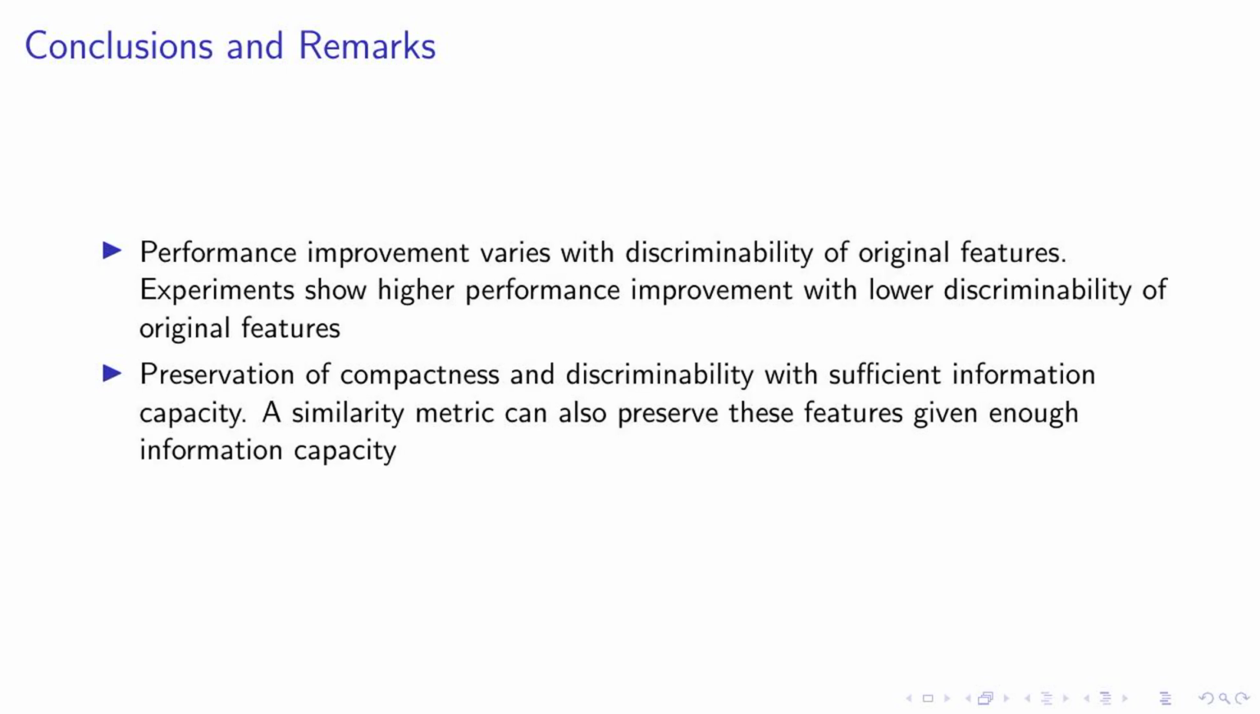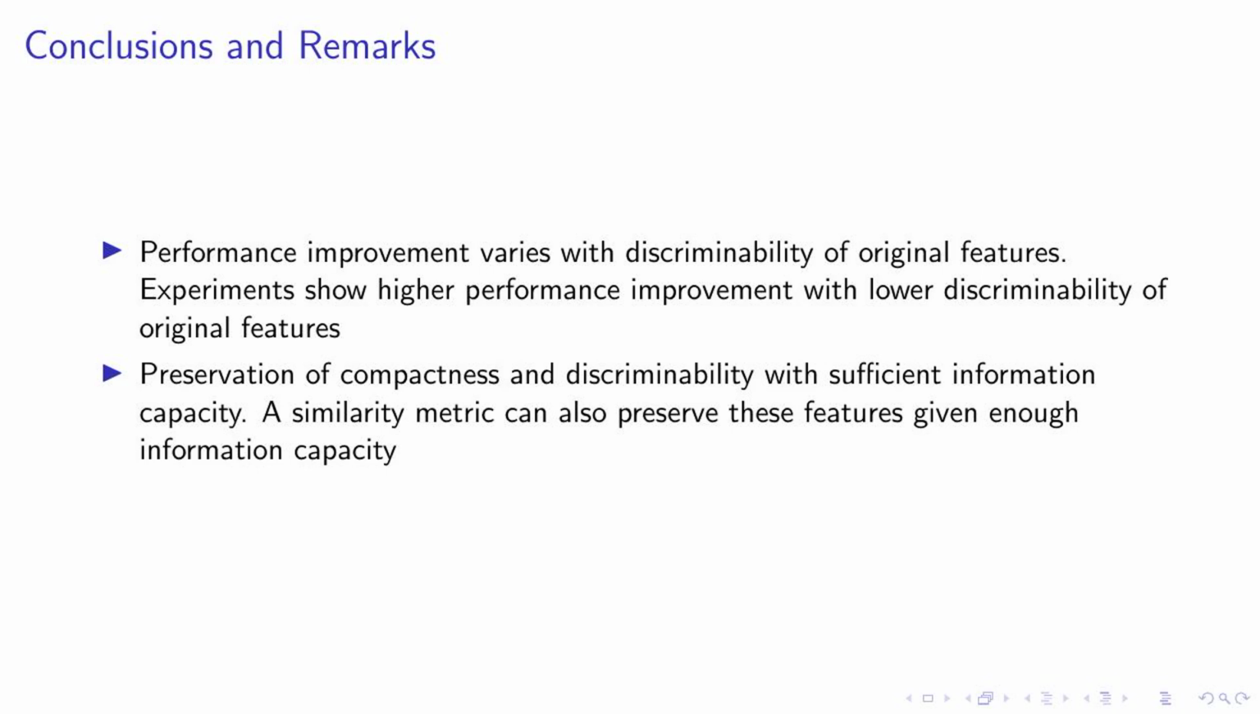Firstly, the performance improvement is directly linked to the discriminability of the original features. Our experiments have shown that when the discriminability of the original features is lower, we see a higher performance improvement. This highlights the importance of feature discriminability in machine vision tasks.